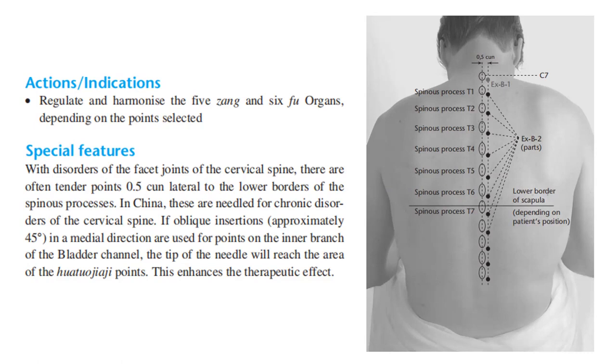In China, these are needled for chronic disorders of the cervical spine. An oblique insertion, approximately 45 degrees, in a medial direction is used for points on the inner branch of the bladder channel. The tip of the needle will reach the area of the Huatuojiaji points. This enhances the therapeutic effect.